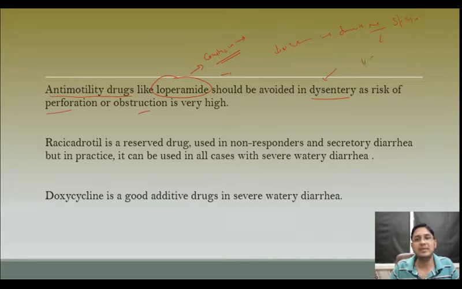Or if the patient has ulcerative colitis or Crohn's disease, there is thinning of the intestinal mucosa, and it will perforate when we have spasm in the smooth muscle. So there is a very high risk of perforation. So when do we give loperamide?